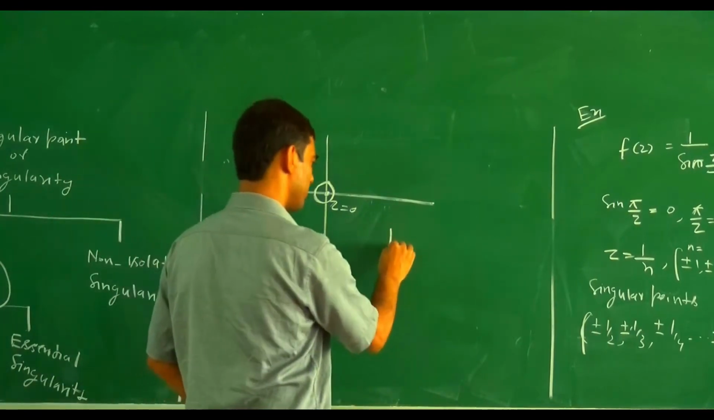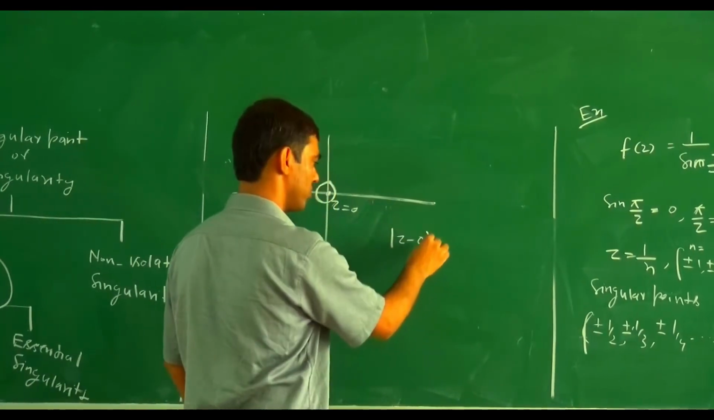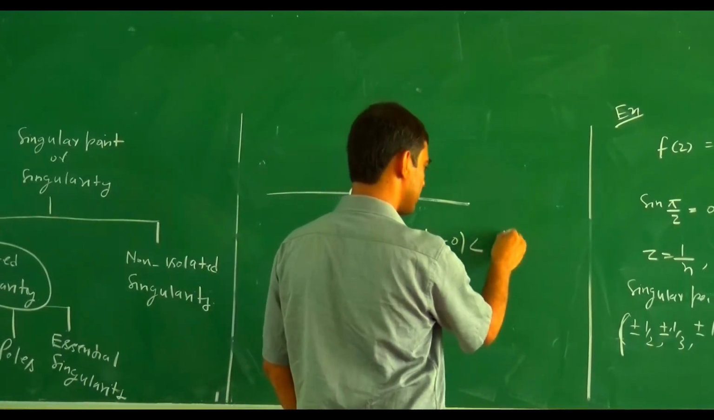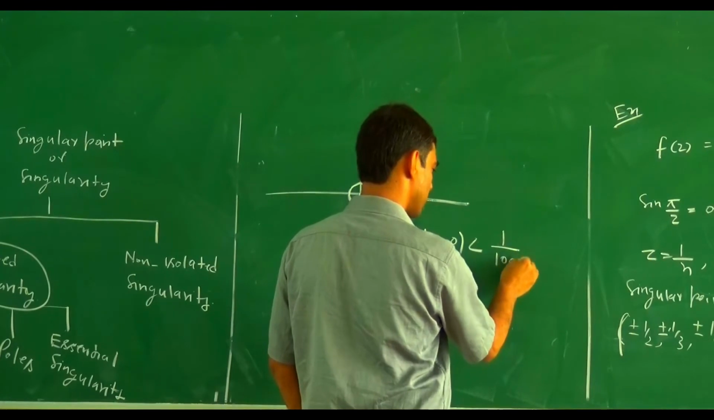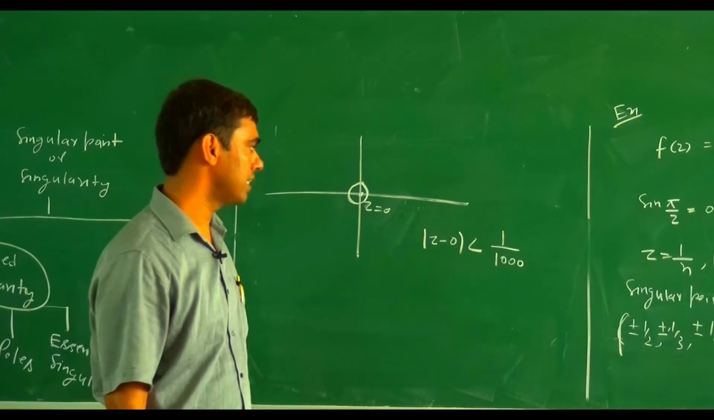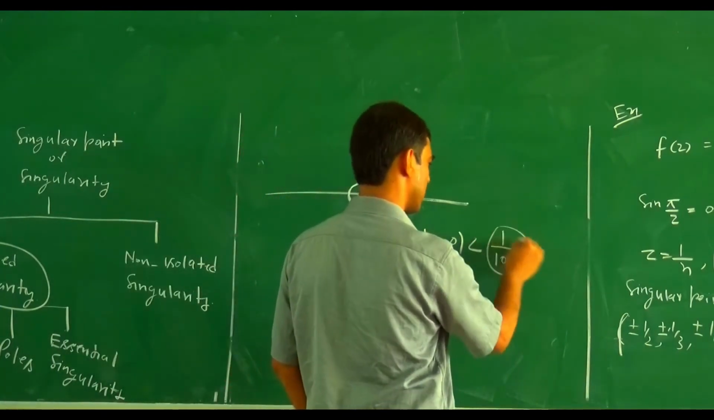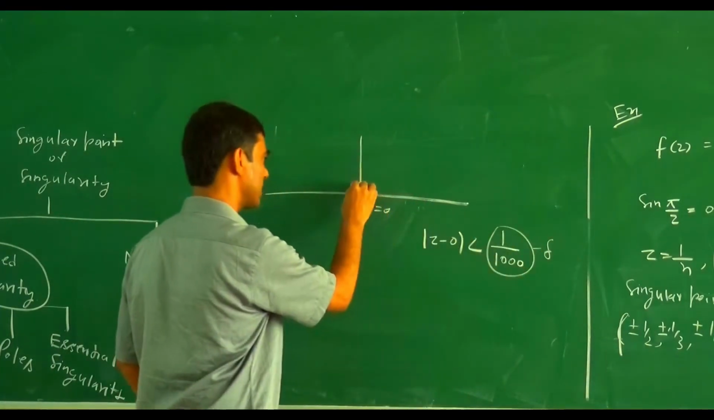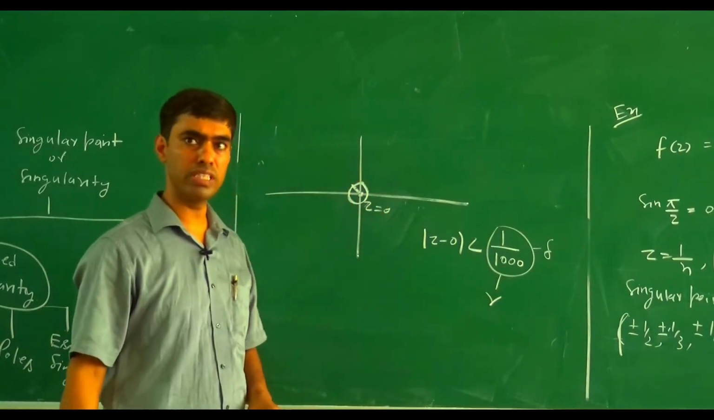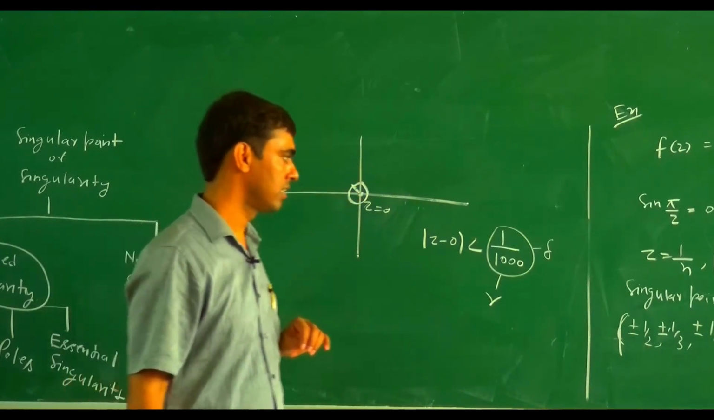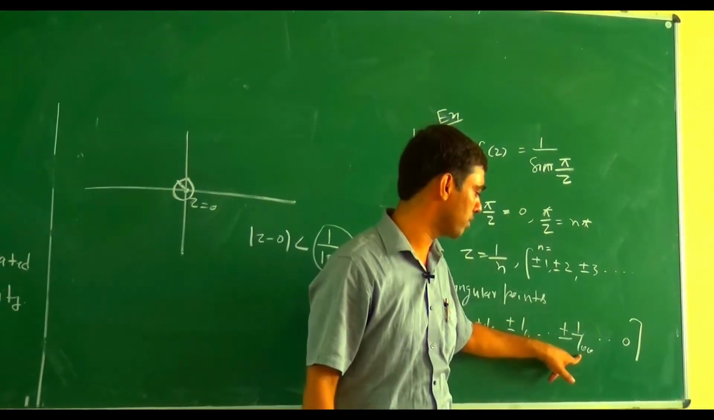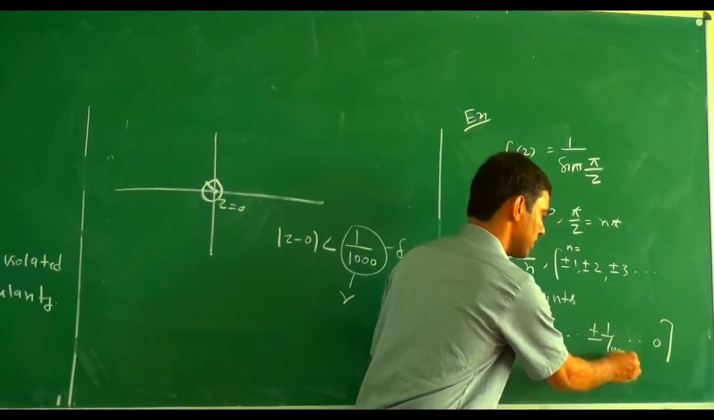Now if we draw a small circle around this point, mod of z minus 0, with 0 as the center. Suppose the radius r is less than 1 by 1000, so delta is 1 by 1000. This is a very small region. But try to think about this: how many singular points are there beyond 1 by 1000?